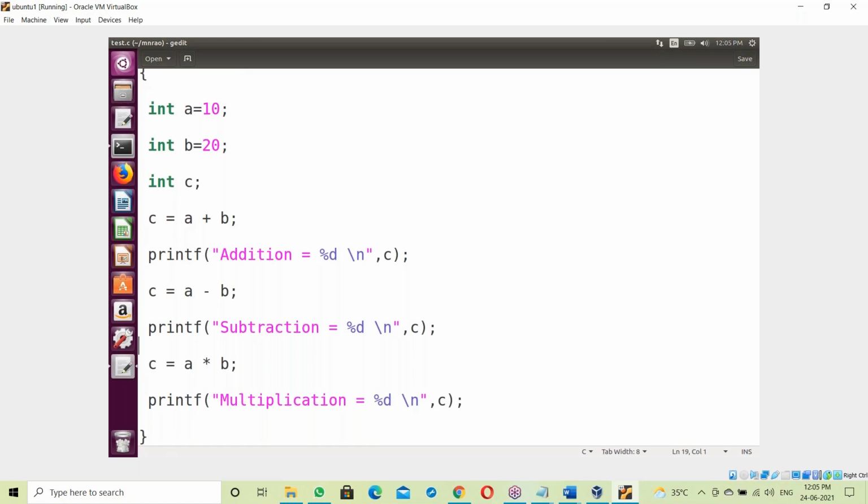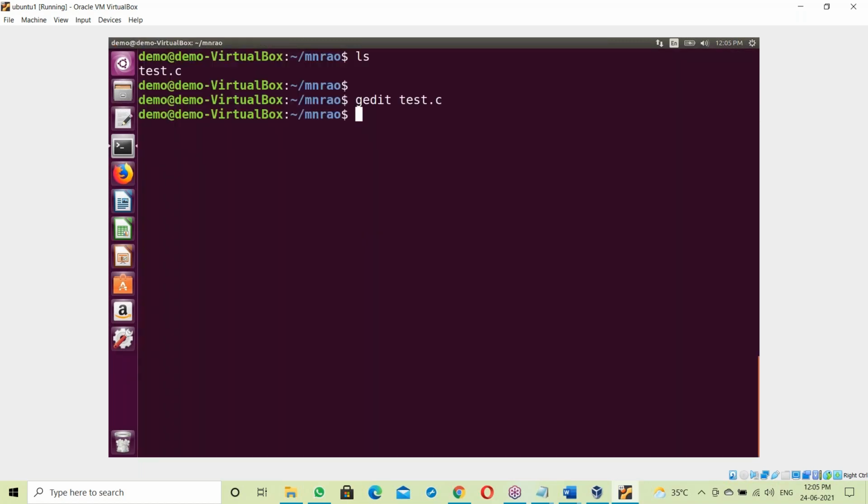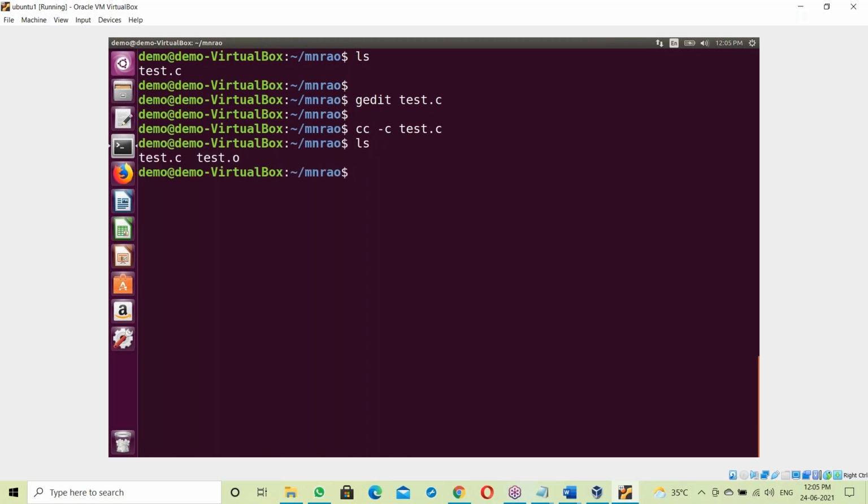C is a compiler-based language, so we compile: cc -c test.c. No error.